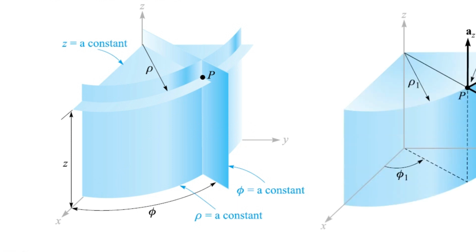Now these are the corresponding unit vectors directed in the progression of that particular parameter: rho, the radius of the cylindrical surface, a phi, and then a z here. So by using these references and the corresponding unit vectors, in general for any vector A joining a certain point with respect to the origin, we have the representation using the cylindrical coordinate system like this: a rho added by a phi added by az.